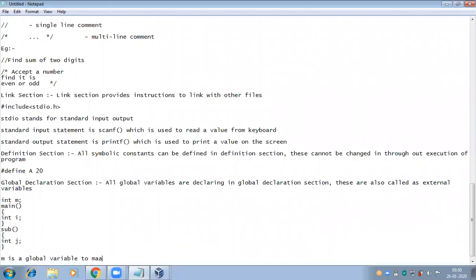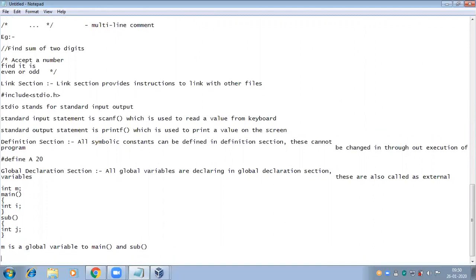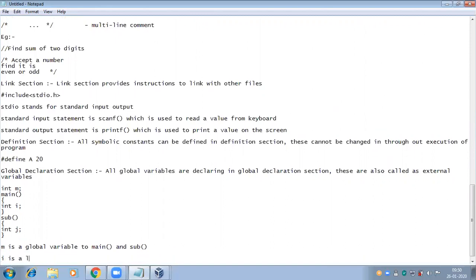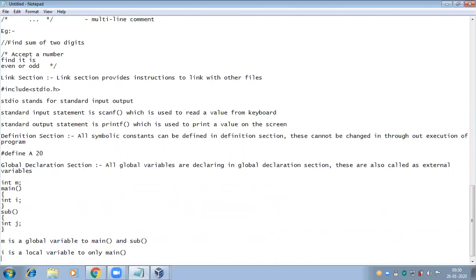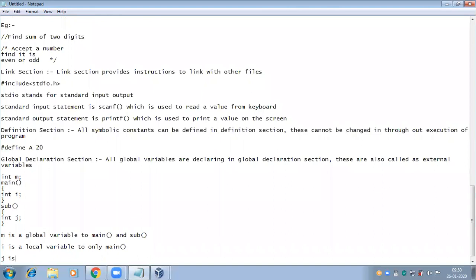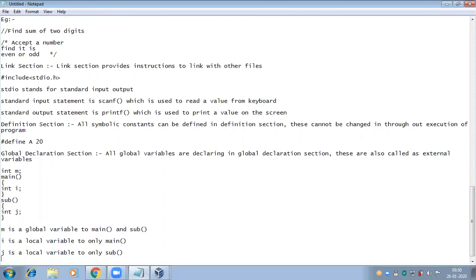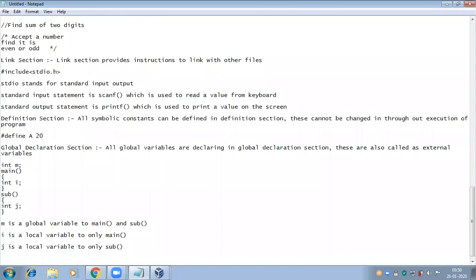M is a global variable to main and subroutine section. I is a local variable to only main. J is a local variable to only sub. I cannot be used in sub, J cannot be used in main.